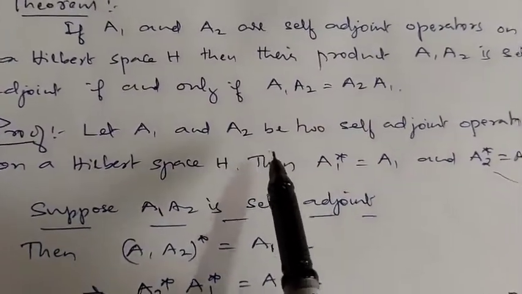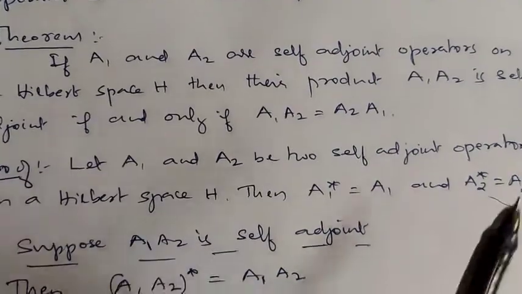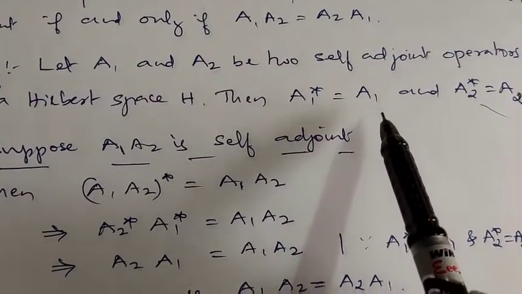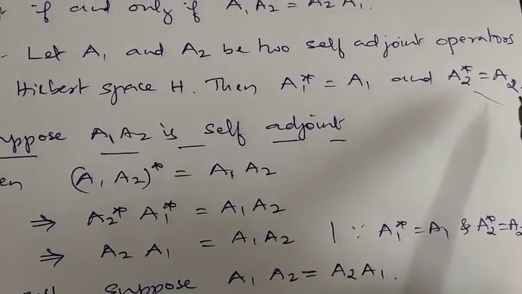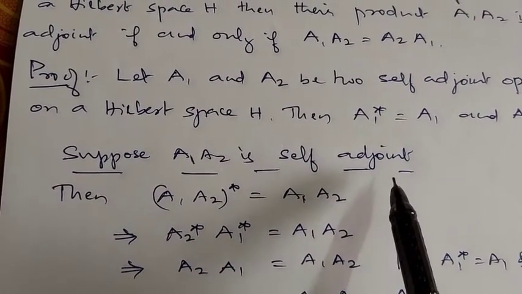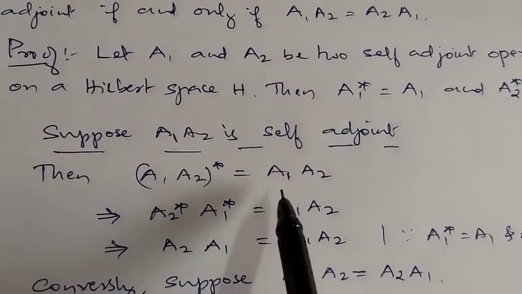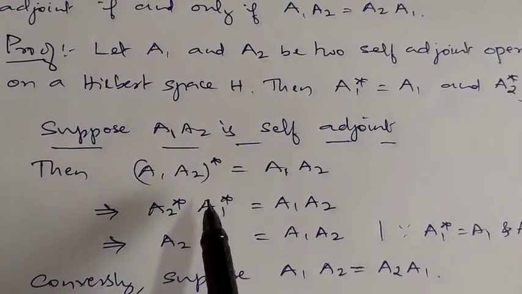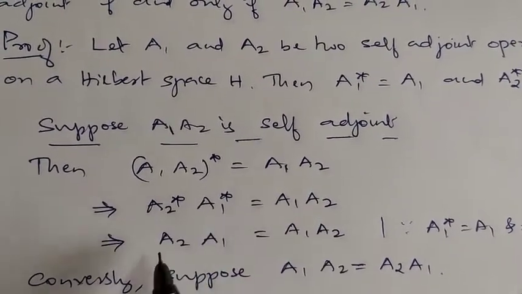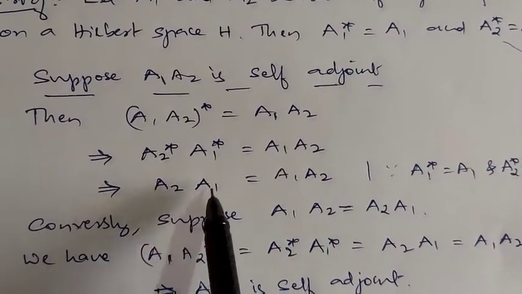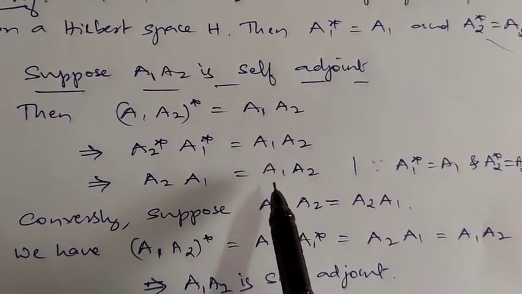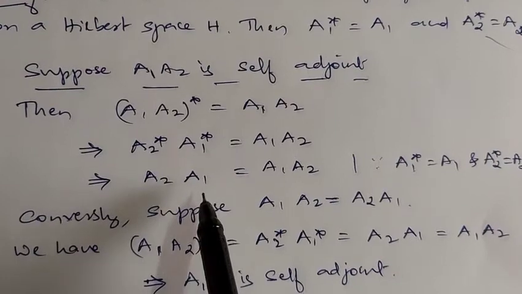Say, let A1 and A2 be two self-adjoint operators on Hilbert space H. Then by definition of a self-adjoint operator, what will happen? A1* is A1 and A2* is A2. First, suppose that A1A2 is self-adjoint. A1A2 is self-adjoint means what? (A1A2)* is the same as A1A2. By definition, (A1A2)* is A2*A1*. That's equal to A2A1, because A2* is A2 and A1* is A1 since A1 and A2 are self-adjoint. That's equal to A1A2. Thus, we have proved A1A2 is equal to A2A1, meaning A1 and A2 commute.